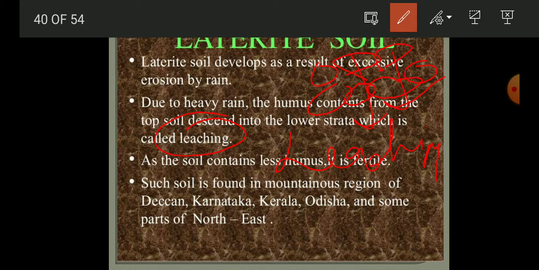And that is why the soil has less humus content, okay. But yes, it is fertile also, but not very fertile. And the area where you will find the laterite soil, it is found mainly in the mountainous region of the Deccan Plateau of Karnataka, Kerala, Odisha, and some northeast regions, especially in the mountainous region, okay.